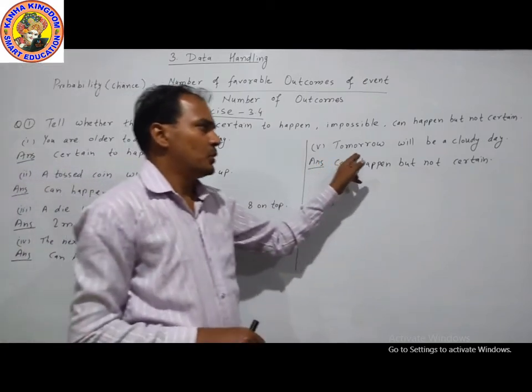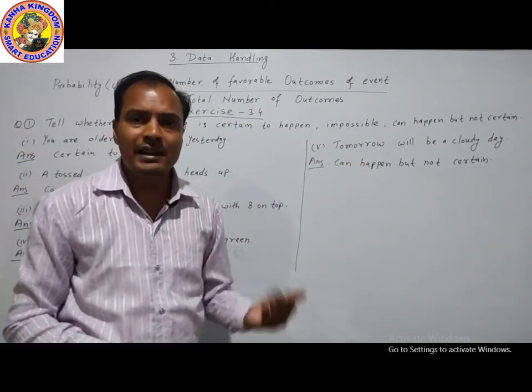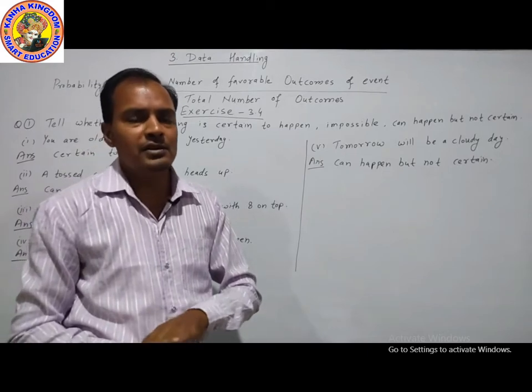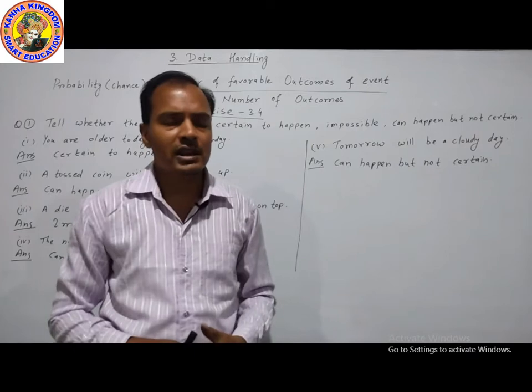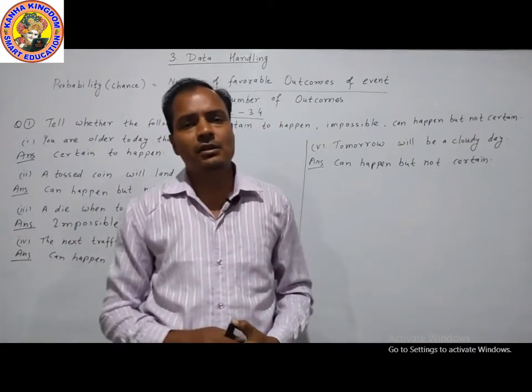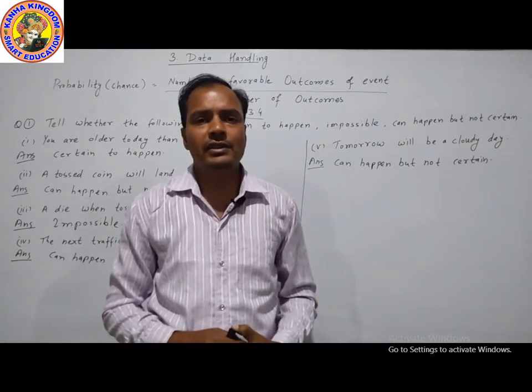Next question is, tomorrow will be a cloudy day. Maybe cloudy, may not be cloudy, means not fixed. Not fixed means can happen but not certain. You can take a screenshot of this. We will move to our next question.